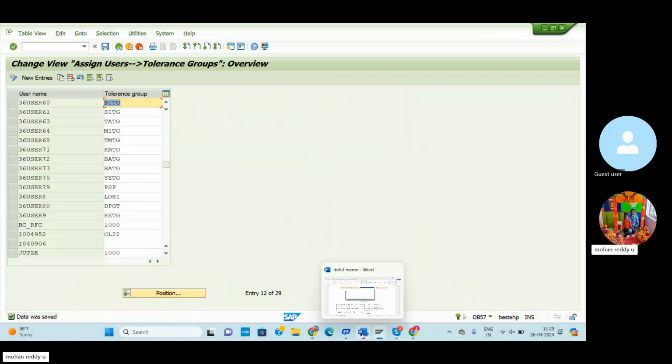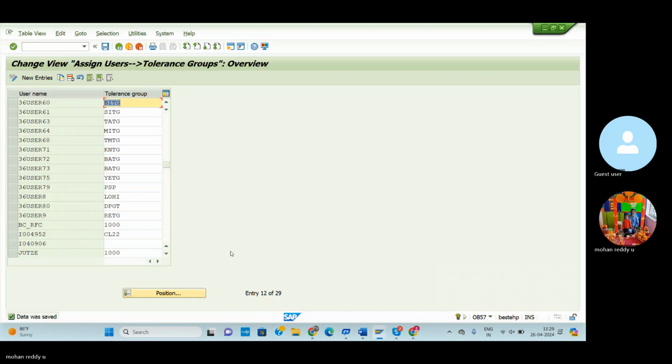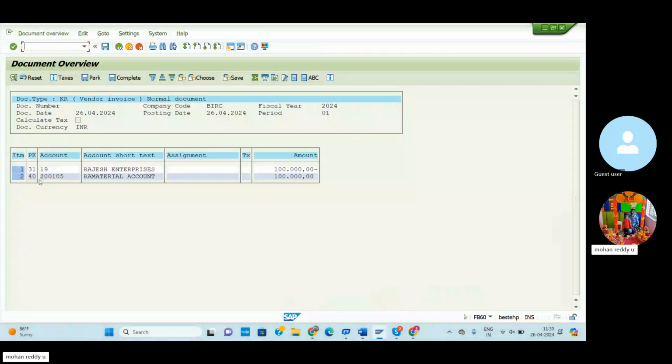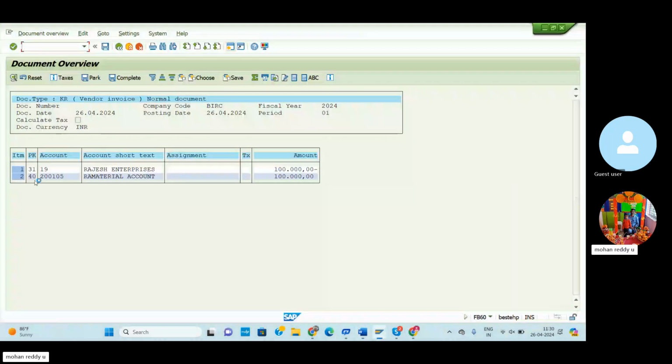I can explain here a vendor invoice posting using the FB60 T-code. So here the debit key is 40 and the credit key is 31. You can check it here also: debit is 40 and credit is 31. So here Rajesh Enterprises will be credited and raw material will be debited. In this situation the document is ready to save. So go to save.